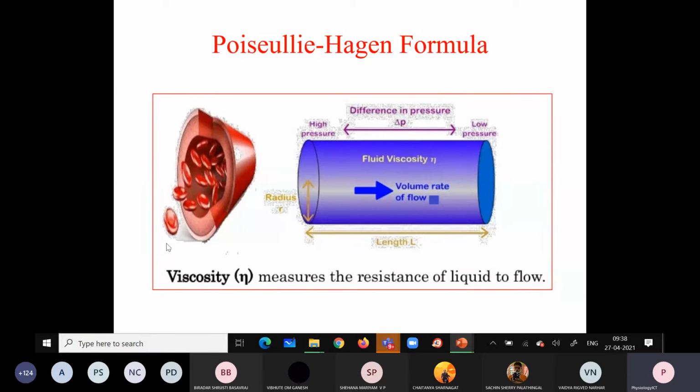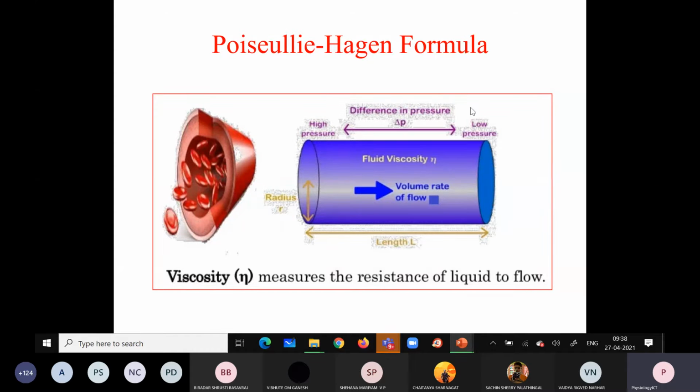So how is this viscosity related to the length of the vessel and the radius of the vessel? This will be explained with the help of the Hagen-Poiseuille formula. So we have the vessel. This is the flow, that is the blood flow, which is the displacement of the volume per unit time.